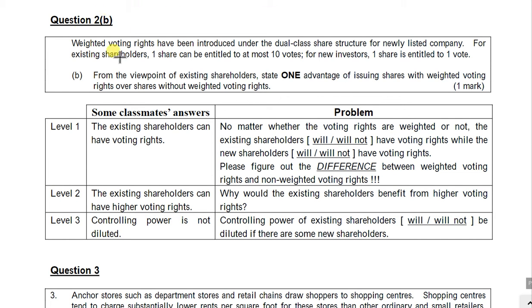Question 2 is about a news issue called weighted voting rights. In Chinese, 同股不同權. Before I really explain how to answer this question, let me introduce the news issue to you, some background information to you.